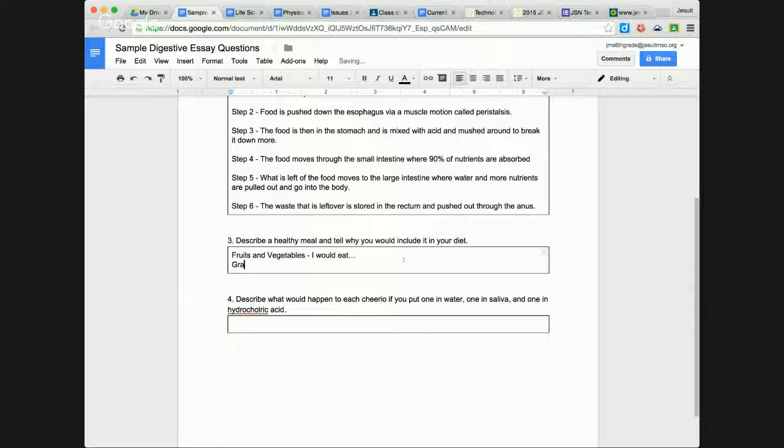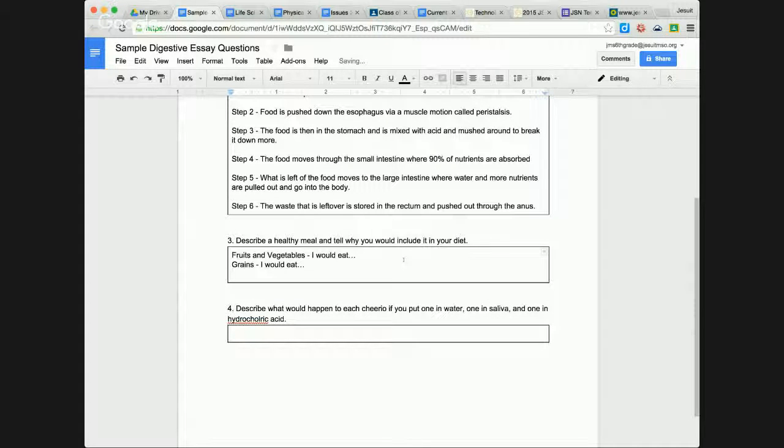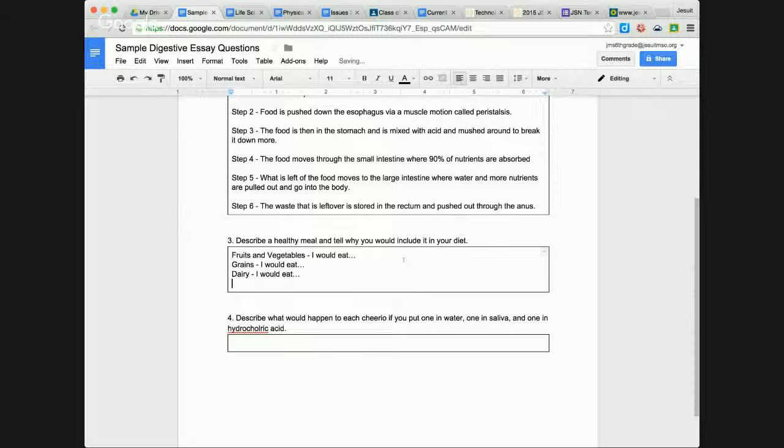Then move on to grains. I would eat, and then explain why you would eat those certain amounts of grains. And then you could go on to dairy. I would eat. And then you would go on to the protein group.